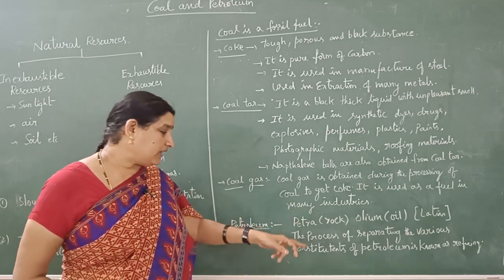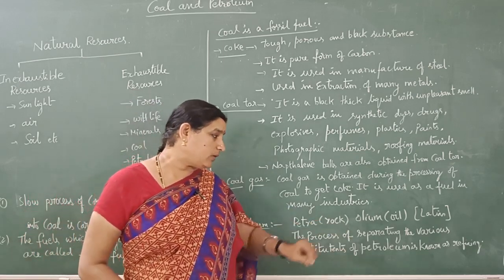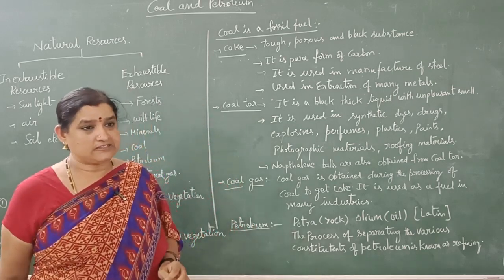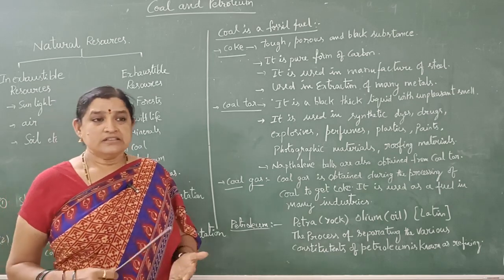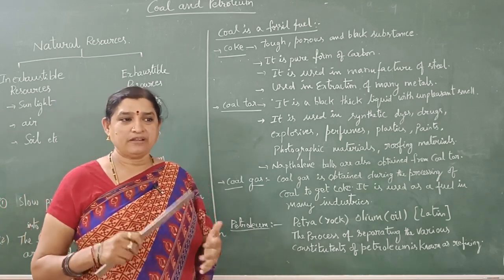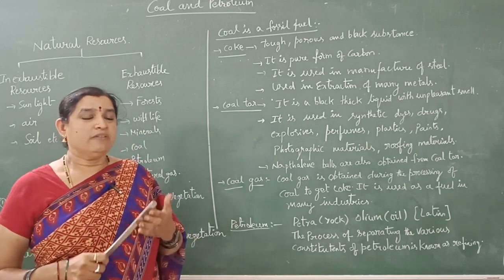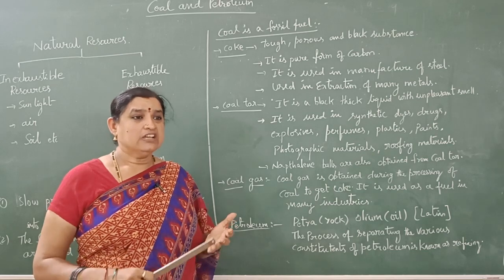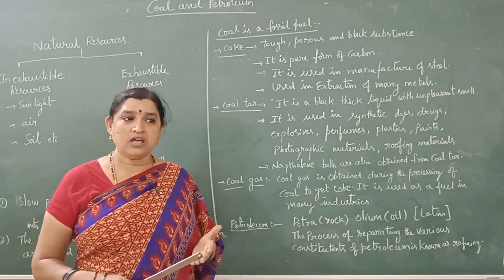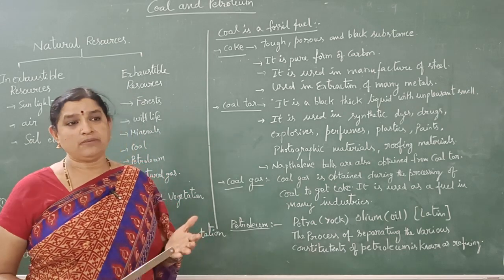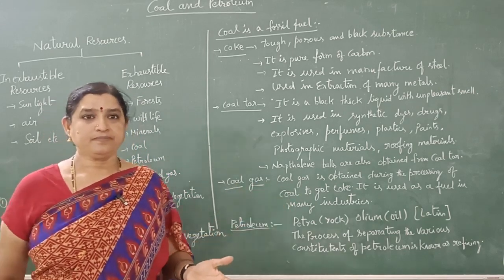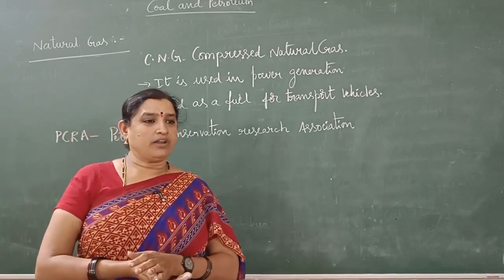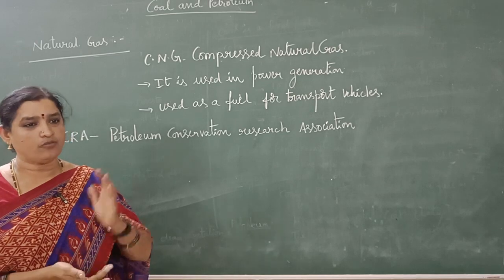The process of separating the various constituents of petroleum is known as refining. In petroleum refining industries, we get some other byproducts, that is kerosene, diesel, natural gas, etc. All are byproducts of petroleum refining. Natural gas is also one of the byproducts we get from the refining of petrol.